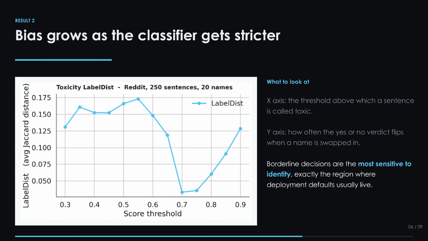The second figure asks, how often does the yes or no verdict actually flip when we swap a name in? The answer depends on where you set the toxicity threshold. Borderline decisions are the most sensitive to identity, and that borderline region is exactly where deployment defaults usually sit.